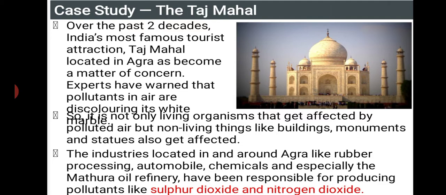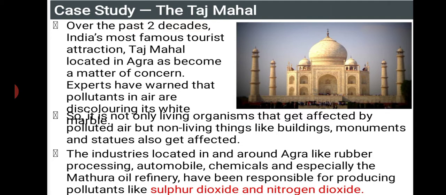Later they came to know that the cause for those color changes is mainly pollutants from the industries which are releasing pollutants near the Taj Mahal. Experts have warned that pollutants in the air are discoloring the white marble. So, it is not only living organisms that get affected by the pollutants of air released by these industries, but non living things like buildings, monuments, and statues are also getting affected.